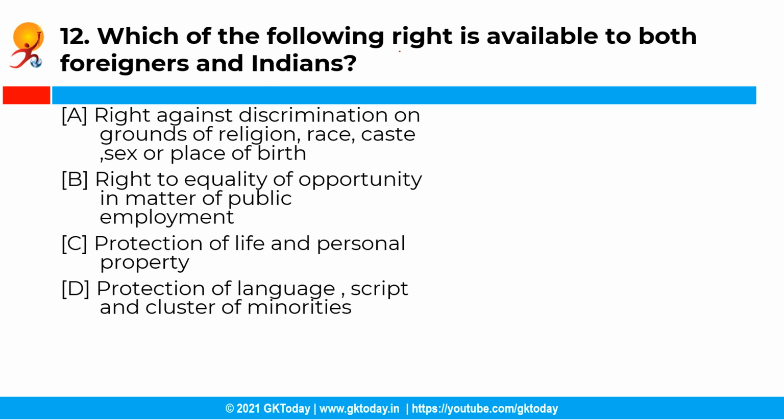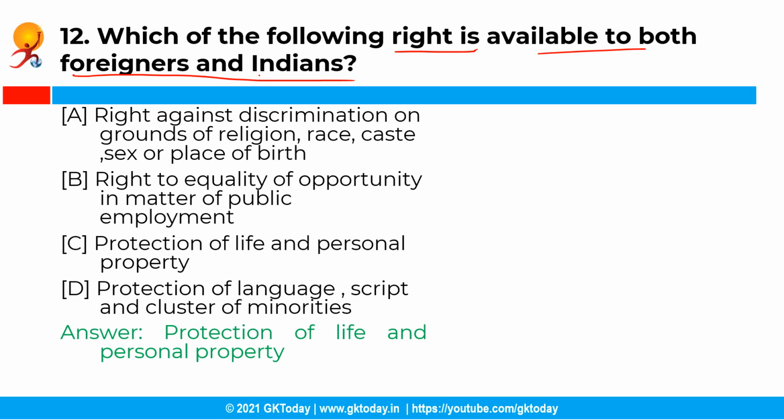The next question is, which of the following rights is available to both foreigners and Indians? You have the following options, and the correct answer is option C, that is protection of life and personal property. Not all the fundamental rights are available to foreigners in India, but the right to life and personal property covered in Article 21 of the Constitution of India is available to both foreigners as well as Indian citizens.